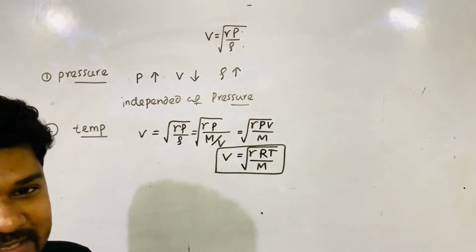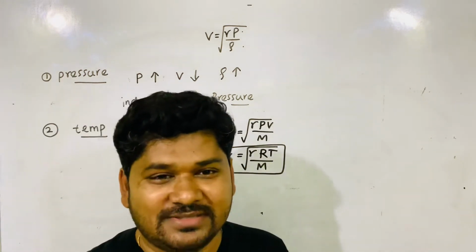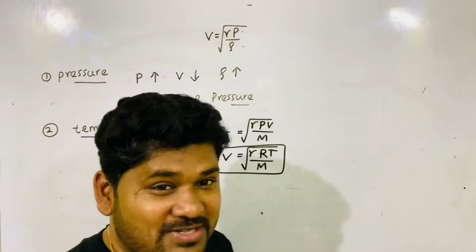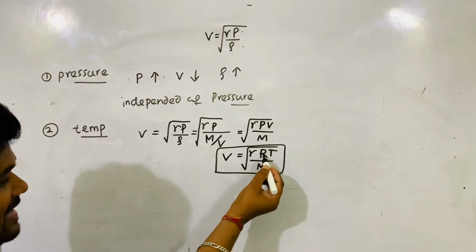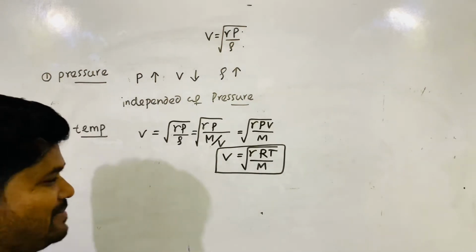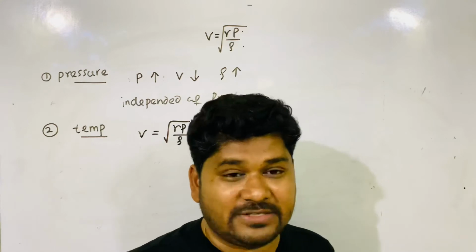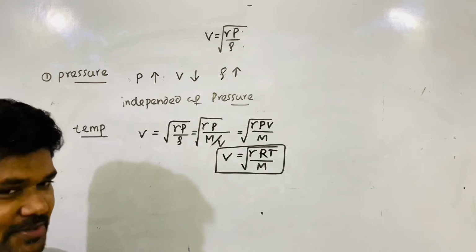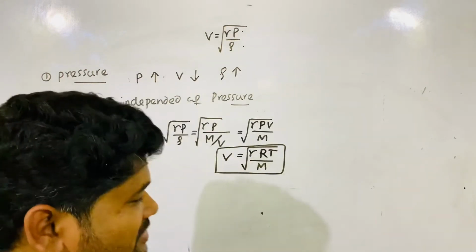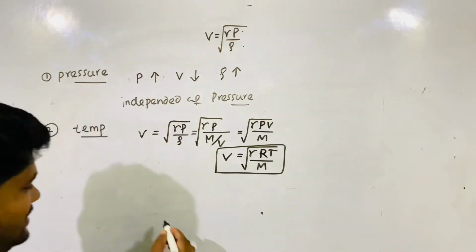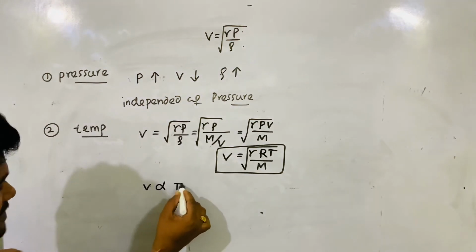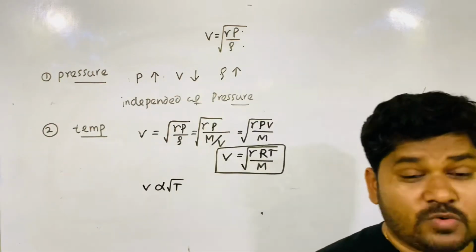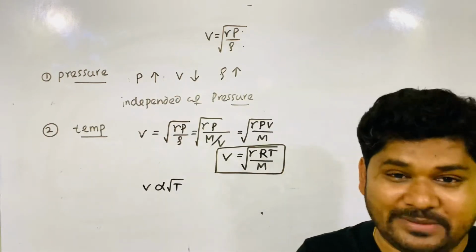Now you tell me, does velocity of sound depend on temperature or not? Here you have to check whether other quantities are constant or not. Gamma is constant, R is constant, and molar mass is constant for a particular gas. For a particular gas, how does velocity of sound depend on temperature? Velocity of sound is directly proportional to the square root of temperature, the square root of absolute temperature, not only temperature.